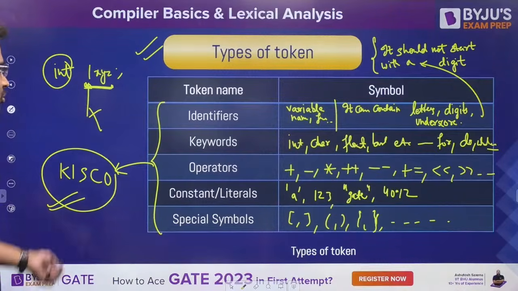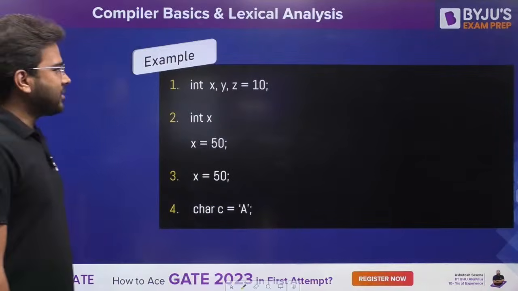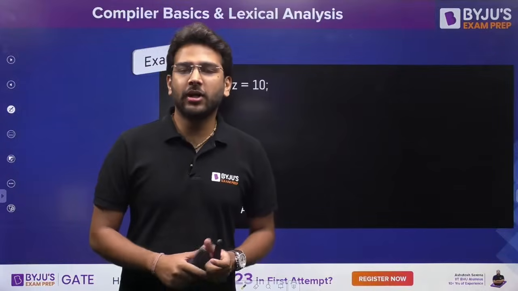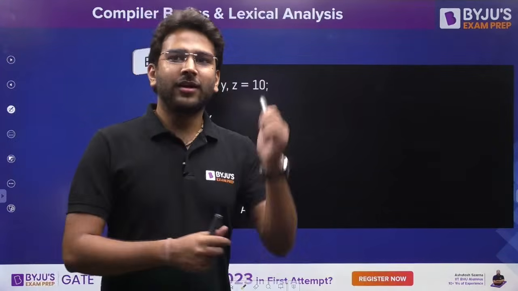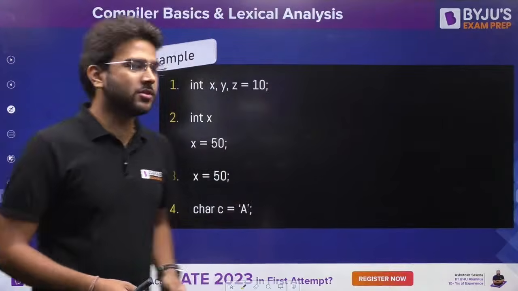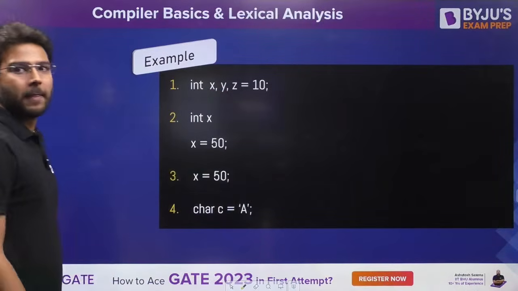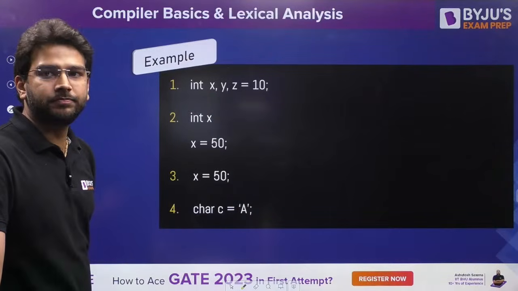Clear? So Kisko is all types of tokens. Now let's find out number of tokens. So these type of questions can be expected in your exam. They will be giving you one code snippet and you have to find the number of tokens. So let's talk about this one. Can you tell me how many tokens are there in the first one?